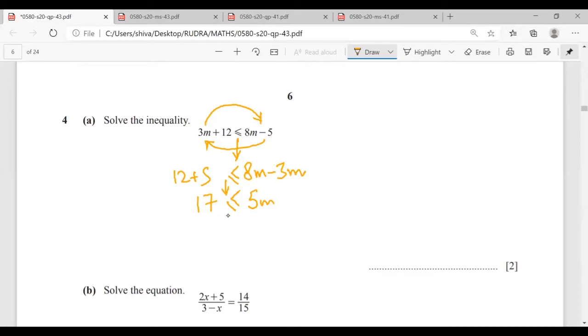I just keep changing the numbers on both sides. I will take this 5 this side. Now this is 5 into m. So when this 5 goes on the left hand side, it will become 17 upon 5, and this will be m. So my answer would be m is greater than equal to 17 by 5.